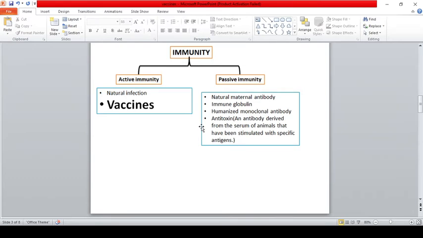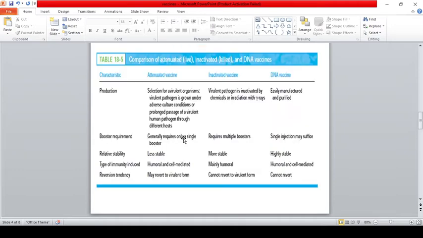Next thing is the passive immunity. The example of passive immunity is natural maternal antibody, that is immunoglobulin. You know, a few immunoglobulin molecules can travel through the placental barrier, and the baby growing inside the mother's body will get passive immunity from the mother. The second example is humanized monoclonal antibody. The third example is antitoxin. It is nothing but the antibody that is derived from the serum of an animal that has been stimulated with a particular antigen. So the particular antigen enters the body and it starts producing substances, and that's called antitoxin.